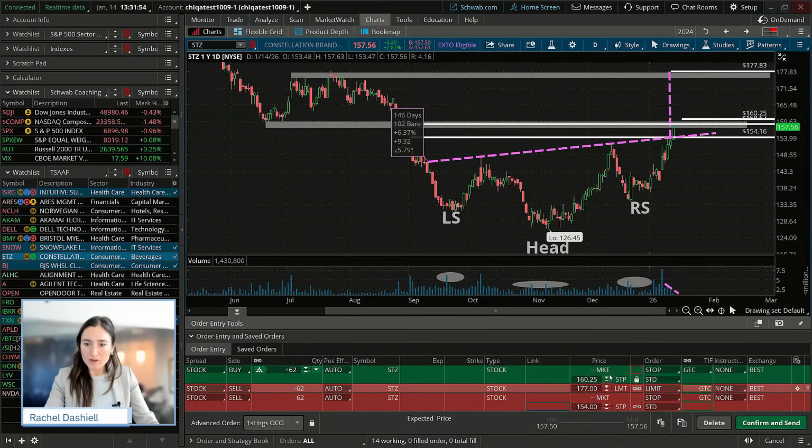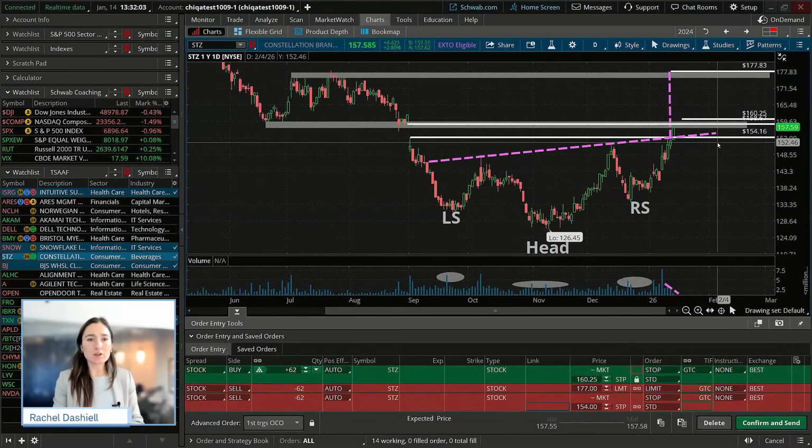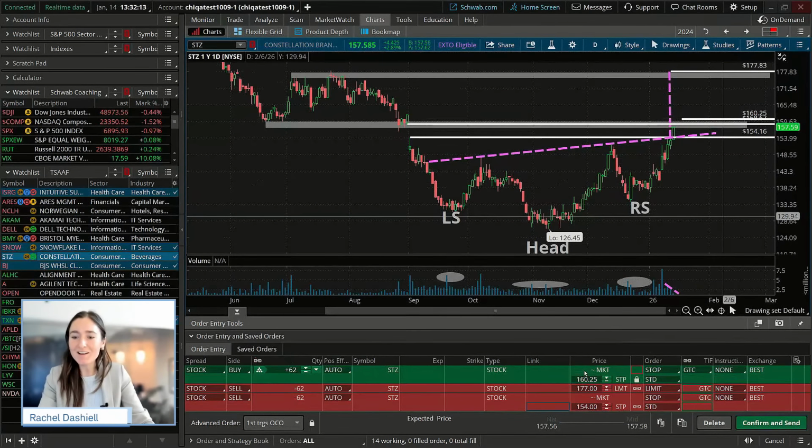So we have our entry. We're waiting for additional price confirmation because if we see this lack of volume today, likely what tends to happen is you have a little bit of a pullback or a pause or consolidation before a possible move, or it's warning us of a possible false breakout, which in that sense, we do not want to take the trade.